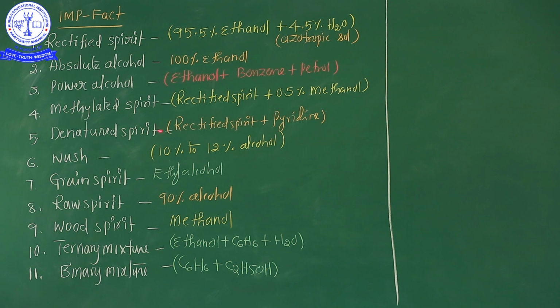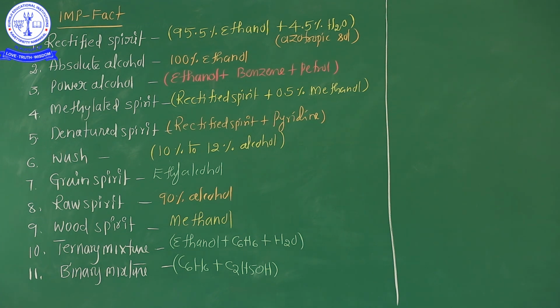Next, denatured spirit. See here, rectified spirit plus pyridine combination. These spirits are generally used in the chemistry lab. If unfortunately anyone takes this spirit, they will definitely face eye problems and throat problems also. Denatured means not natural, the quality is gone. So that's why denatured spirit is nothing but rectified spirit with pyridine combination.